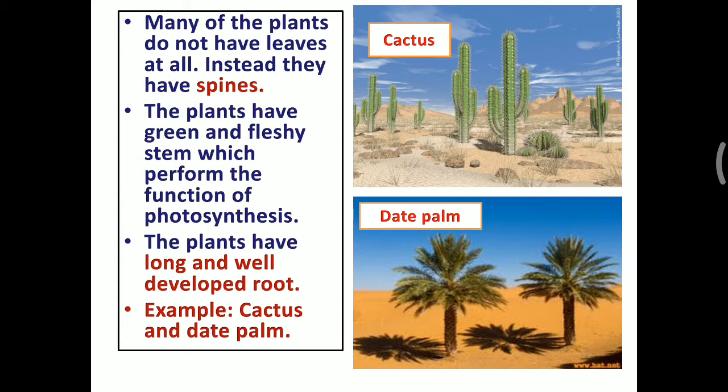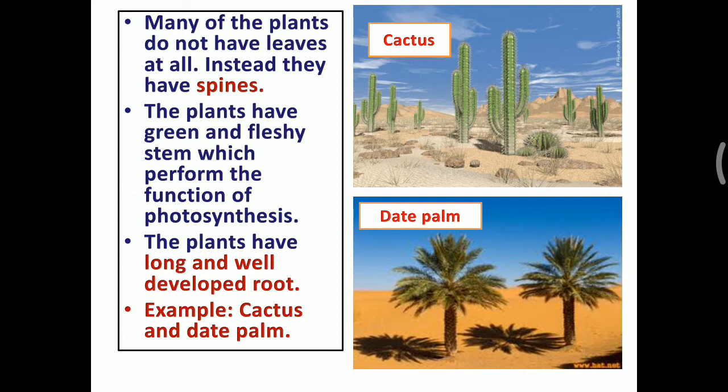The plants have a green and fleshy stem which performs the function of photosynthesis. When we touch the cactus, the stem is very light and looks like a sponge, and it is also green in color.